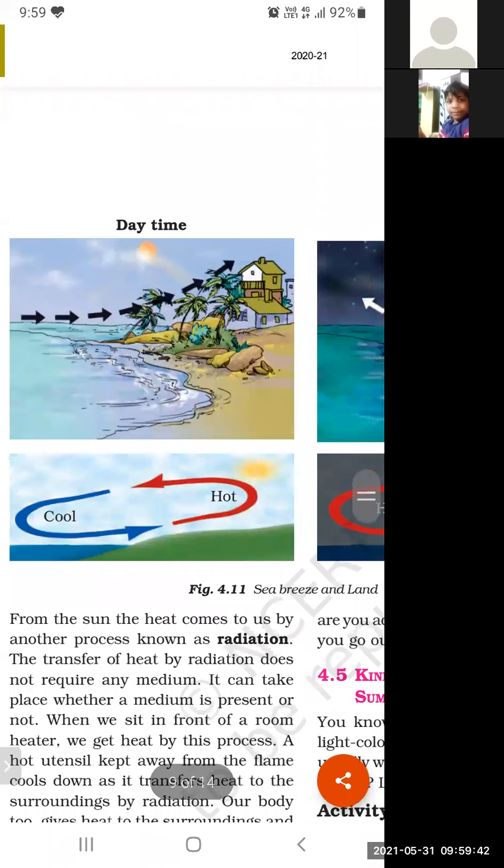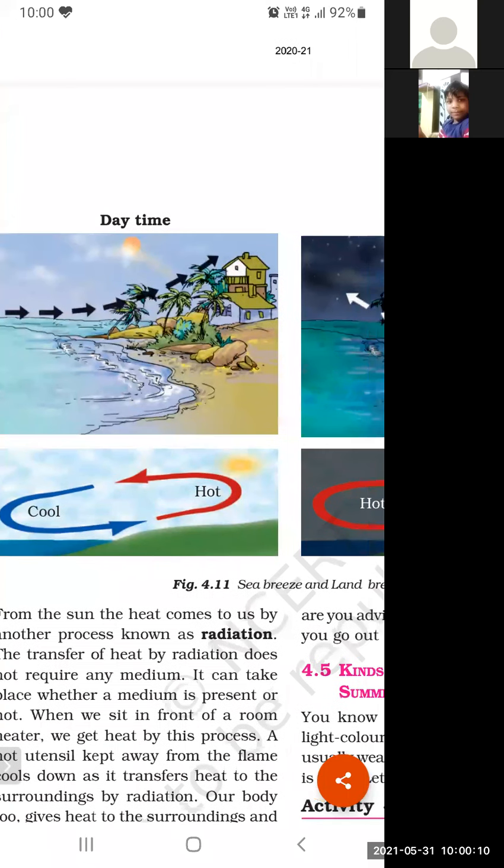But before discussing, just look at the diagram. During the daytime, we have a sea, and on the right hand side, we have a land. The air is moving from sea towards land, cool air from the sea moving towards the land, and the hot air rises up. This phenomenon will take place during the daytime. That is why in your diagram, sun is there.